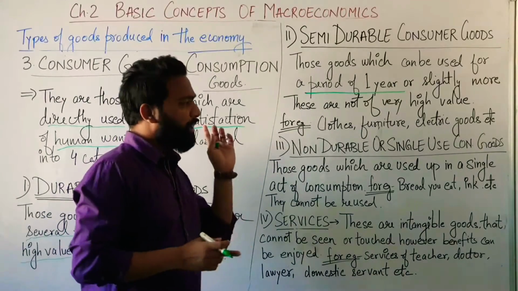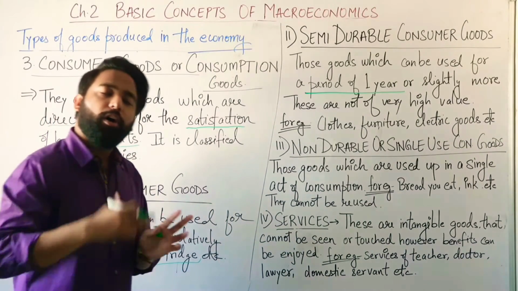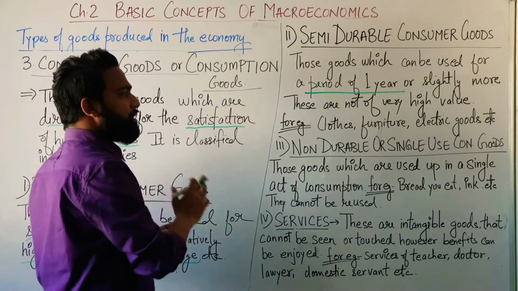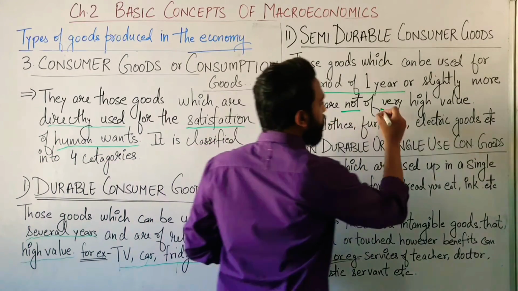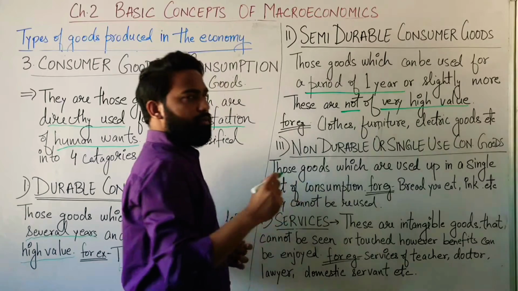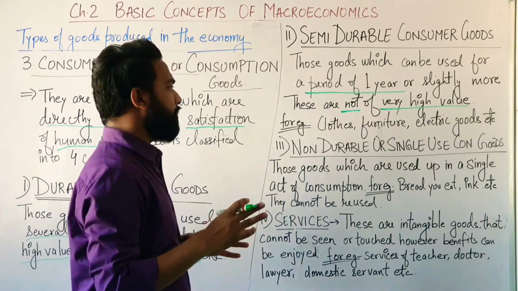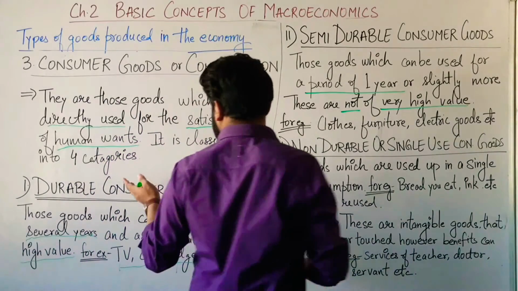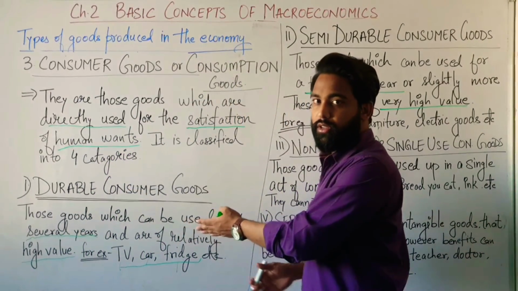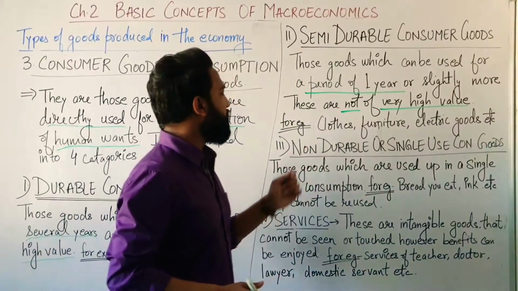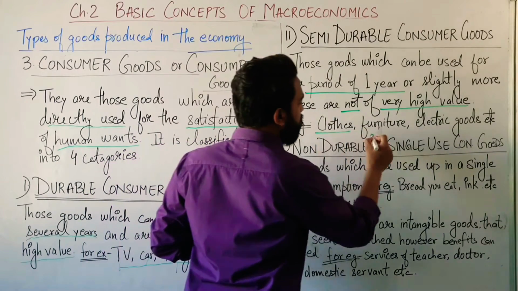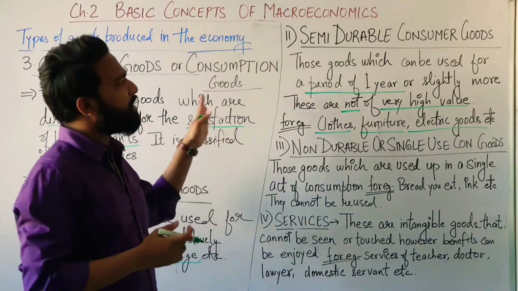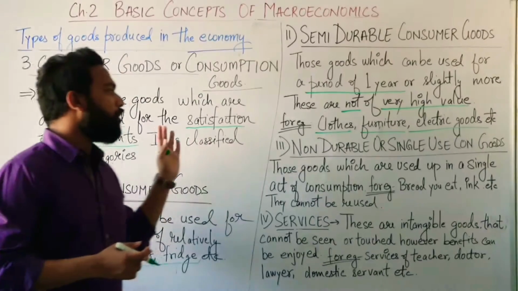And these are not of very high value. They could be high, but not very high, not higher like the durable consumer goods. Got it? Okay. The examples now: clothes, furniture, electricity goods, and so on. These goods are semi-durable consumer goods.